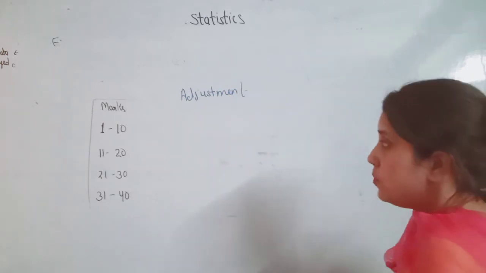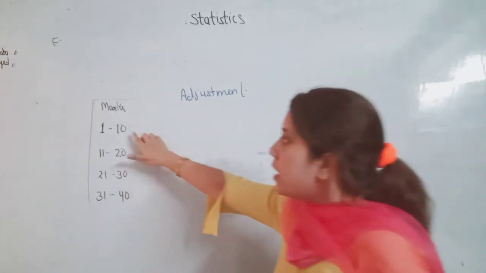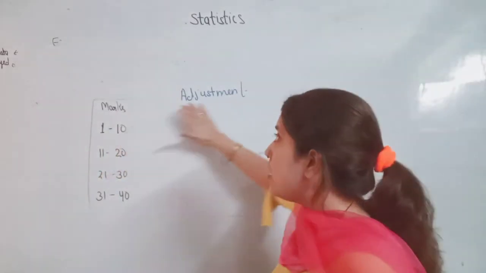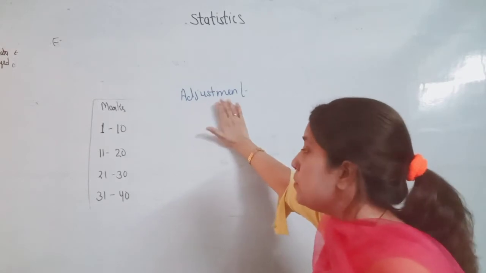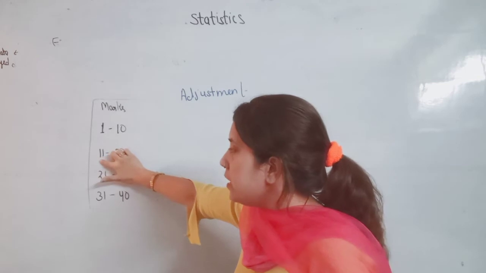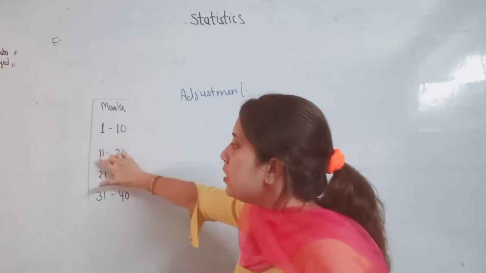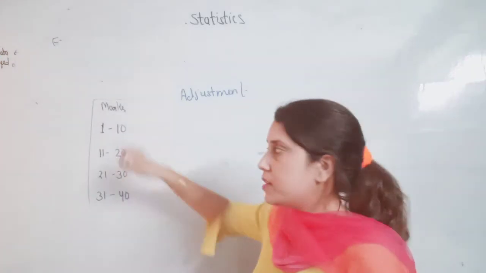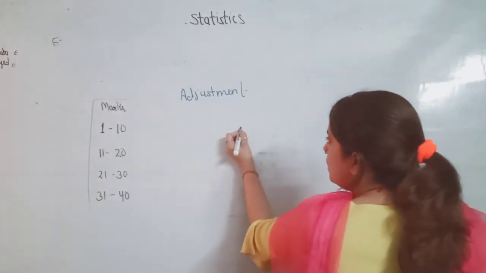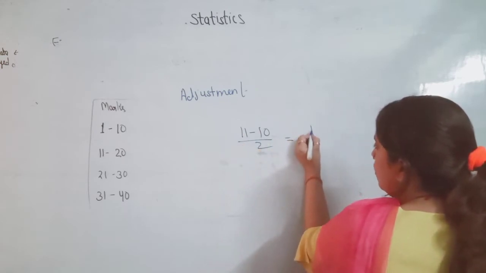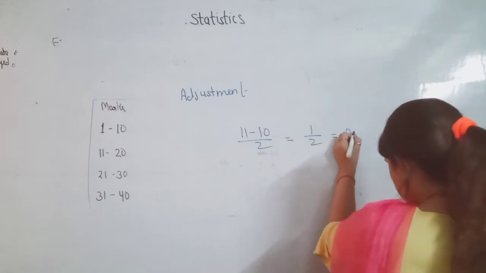So how do we find the continuous class interval? Adjustment: lower limit of the second class minus upper limit of the first class, 11 minus 10, upon 2. It is 1 by 2, which is 0.5.